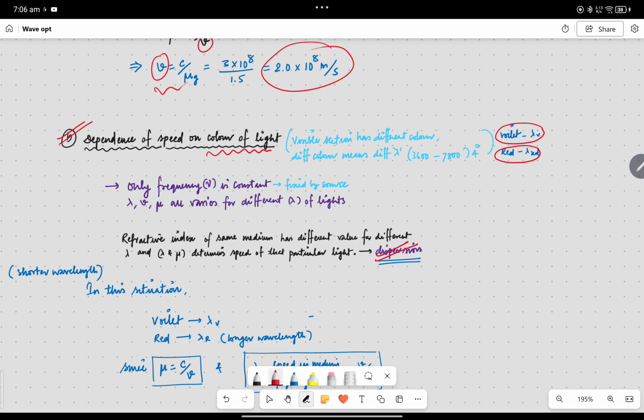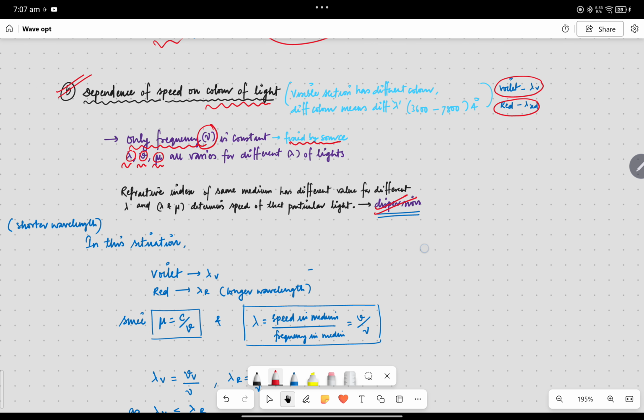But it changes with lambda. The only one thing that is constant is frequency. In this whole system, the only thing that is constant is frequency, and that is fixed by the source from where the light, or the EM wave, is originating. So frequency is the only thing that is constant. Other than that, wavelength changes, the speed in the medium changes with changing wavelength, and the mu changes with respect to different wavelength. So all three are variable with respect to changing wavelength.